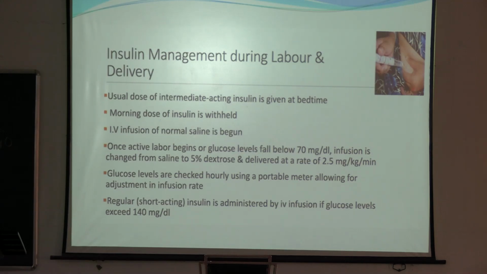That is, we use the sliding scale. When you have already started the infusion, you are checking the blood sugar every 1 hour. So you will follow the sliding scale for insulin. Which insulin will you give? Now you will give short acting insulin, or intermediate acting insulin, which was already taken the night before.